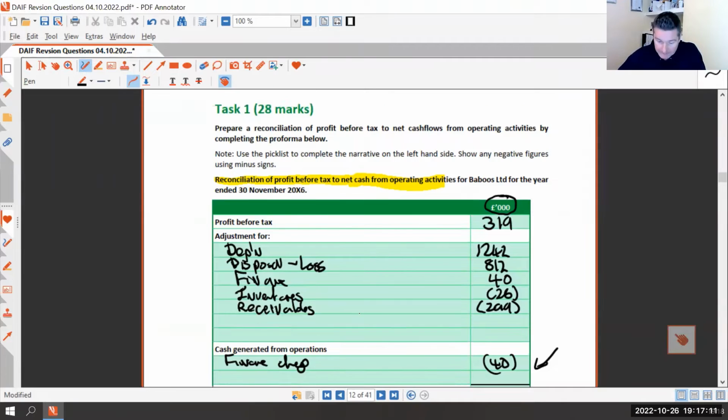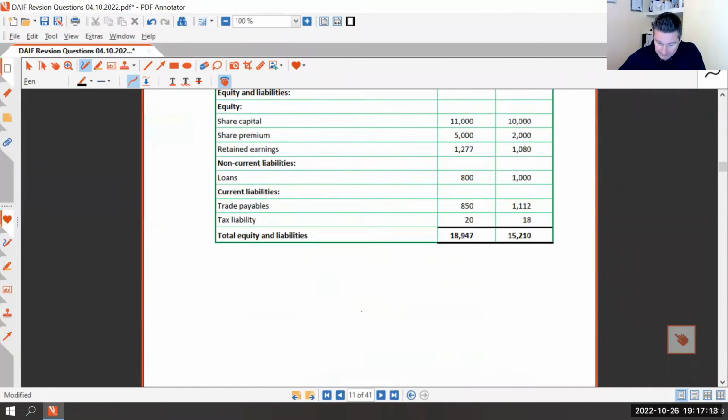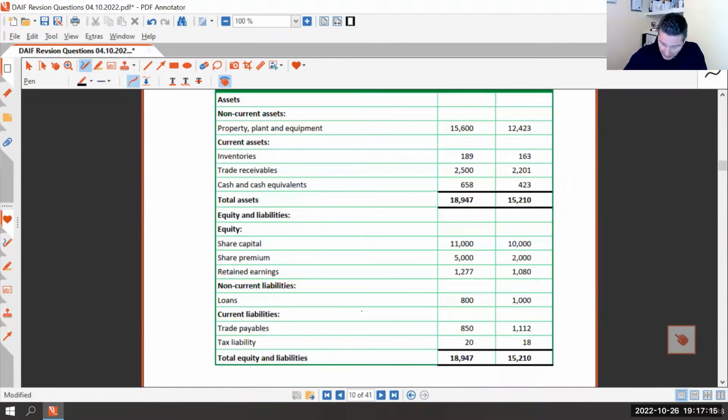And then the last one is payables. So payables are down here. So payables were 1,112,000. At the end of the year, there were only £850,000. So we owe less. Would that increase or decrease cash?